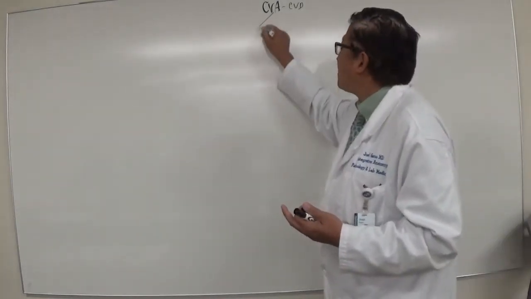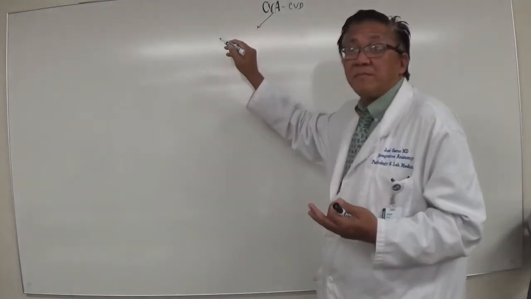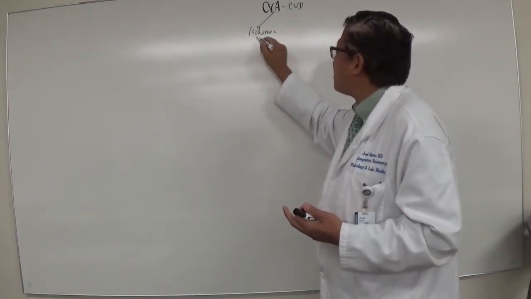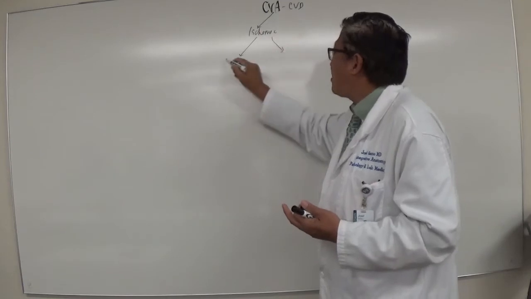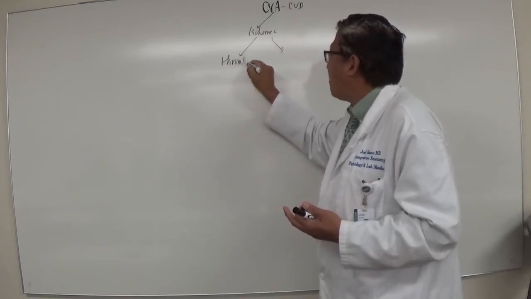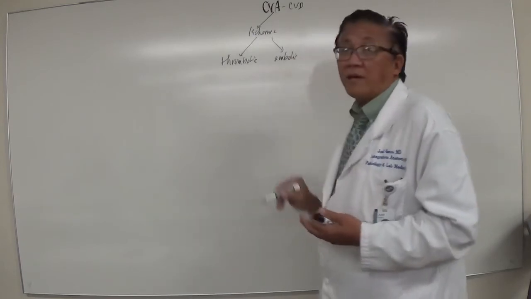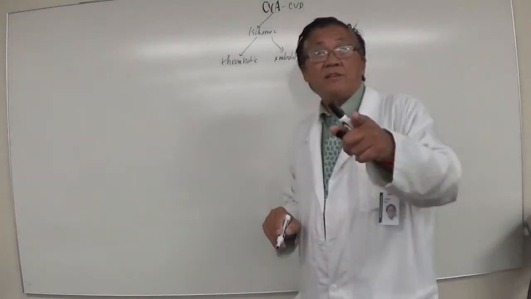Now there are 3 types of strokes, the most common ones, right? First one would be what? Ischemia. Ischemic infarcts, which would be what? Okay, thrombotic. And the other one is what? Embolic. Right?